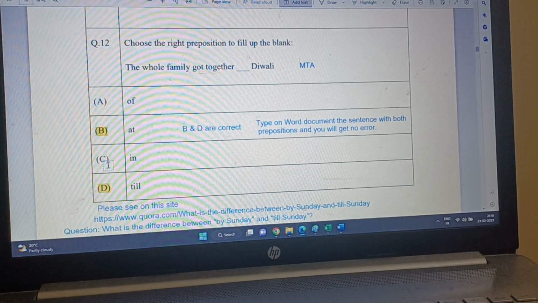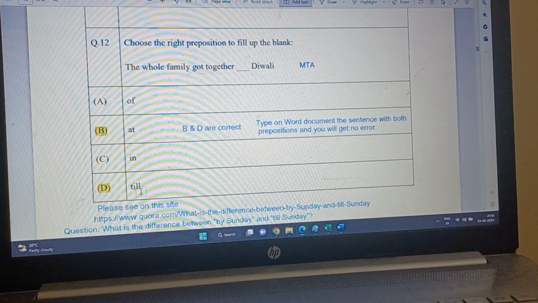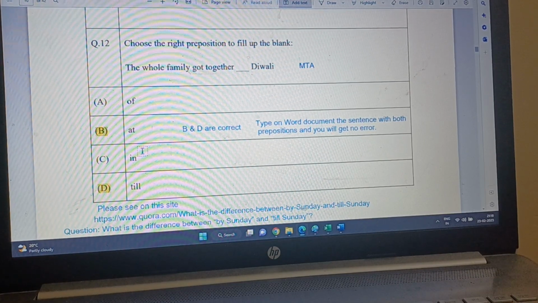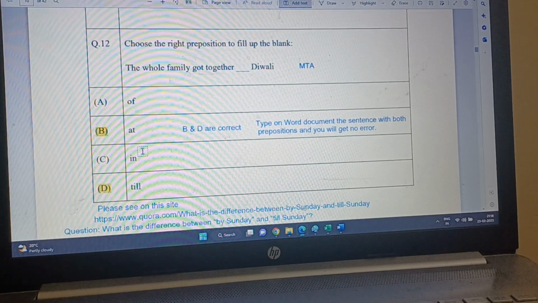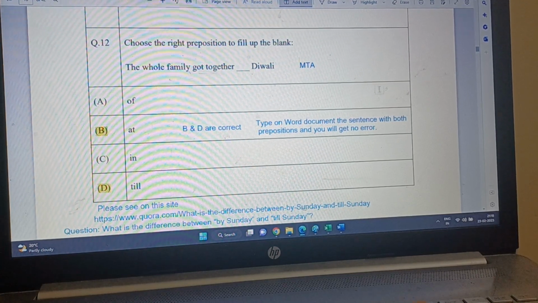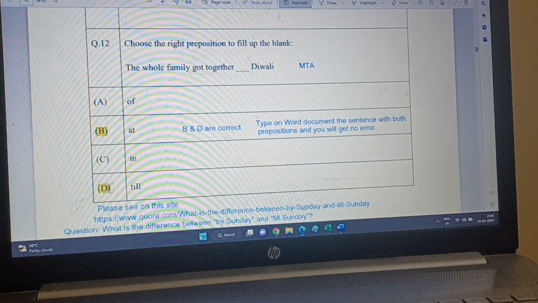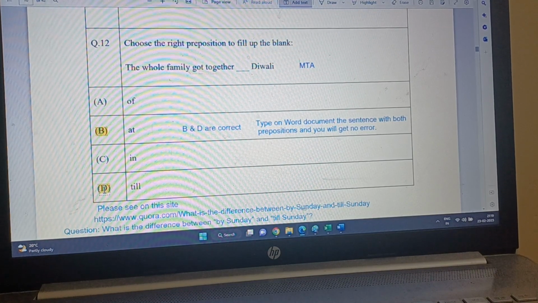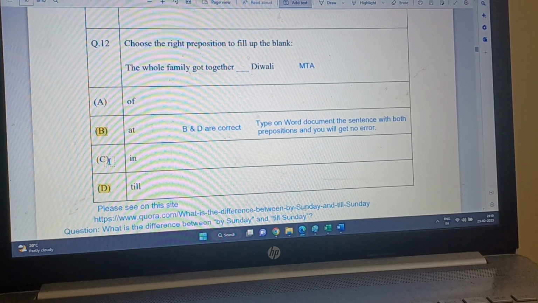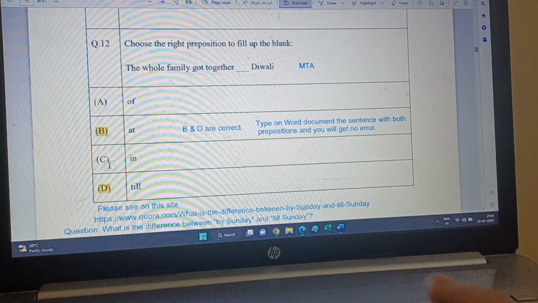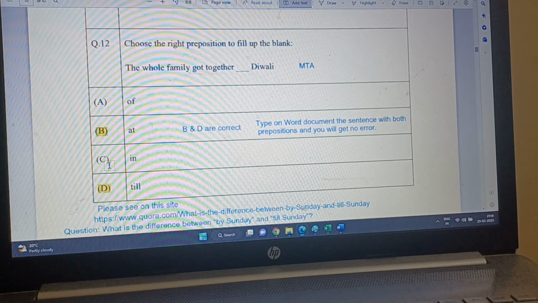Those of you who wrote D, you must get the point. And those of you who attempted, now I think all of you will get the point, even though you were wrong. That is your luck. But those who wrote D must get the point. So D is the correct answer. Well, B and D both are correct answers, so it is not that only D is. Those who wrote B are getting it, but those who wrote D should also get it. Maybe give a minute reward to those who wrote A and C, but those who wrote D must get it. So contact me. I will email you all those pictures that I have taken as a support of the PDF.